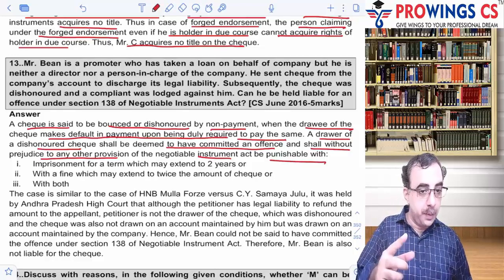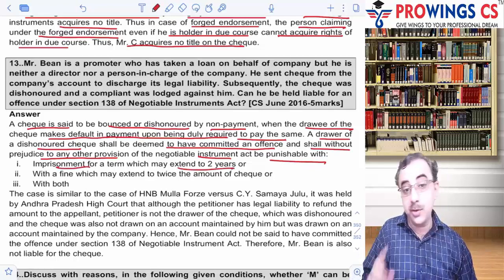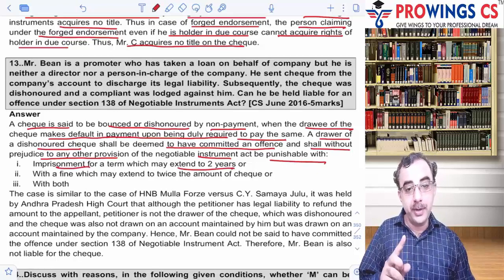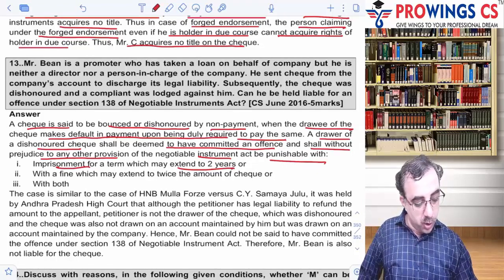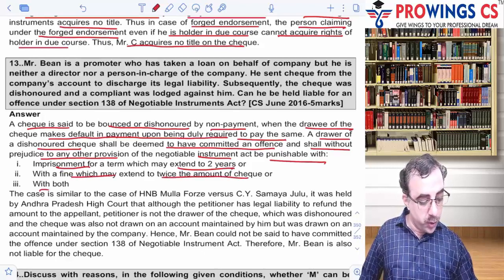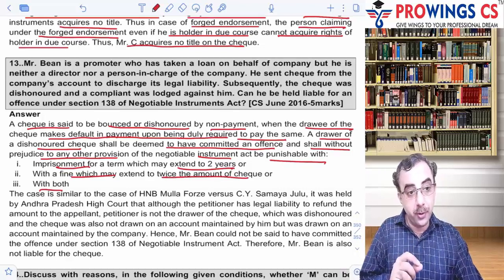Clear? यहाँ पे देखो liability कितनी है? Imprisonment for a term of 2 years. जिसने वो check sign किया है, and the one who has to pay it in a debt as a liability, the imprisonment can be for 2 years, or with fine which may extend to twice the amount of the check, or with both. So that is other than the check value.